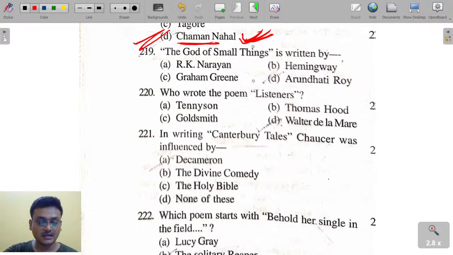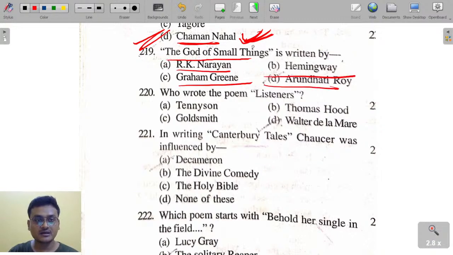Here D is the right answer. Chaman Nahal, excellent answer. The God of Small Things is written by whom? R.K. Narayan, Graham Greene, Arundhati Roy, Hemingway. Who wrote The God of Small Things?